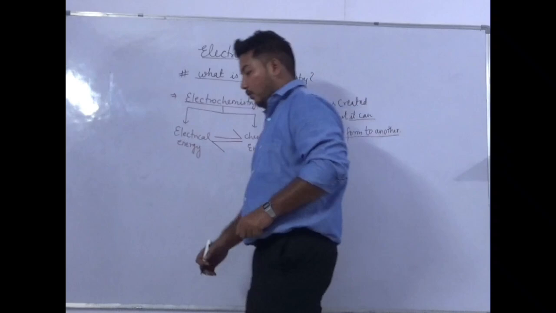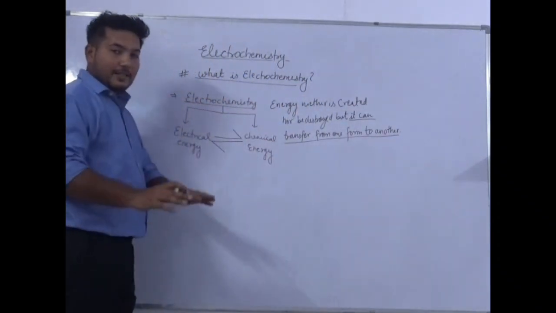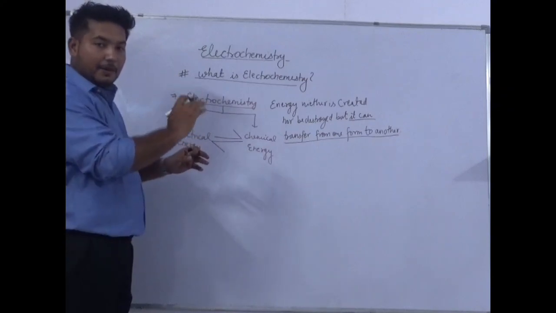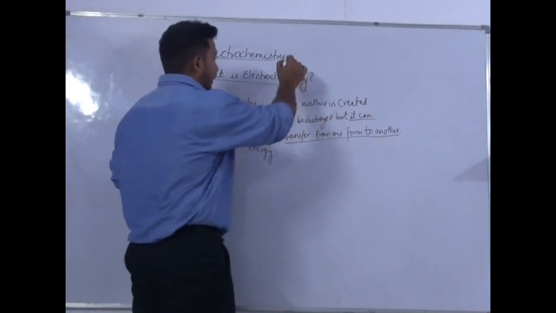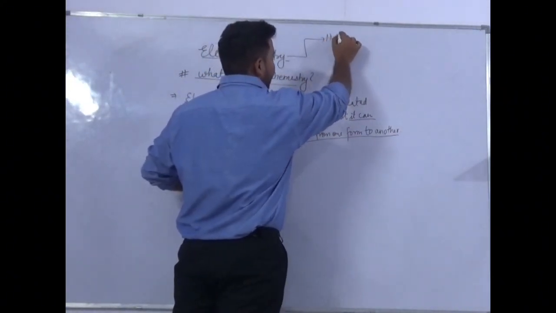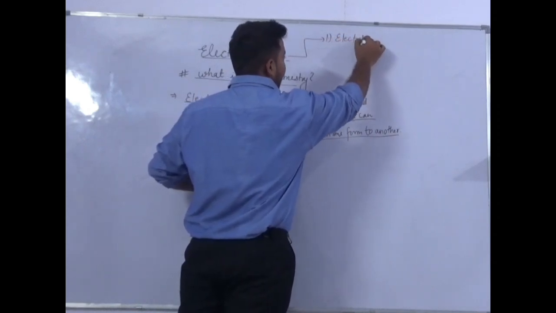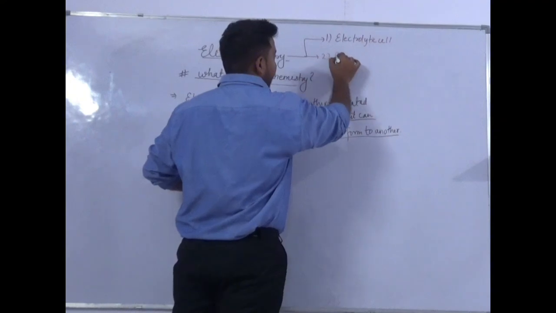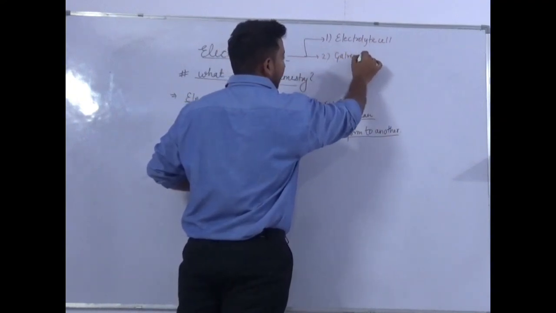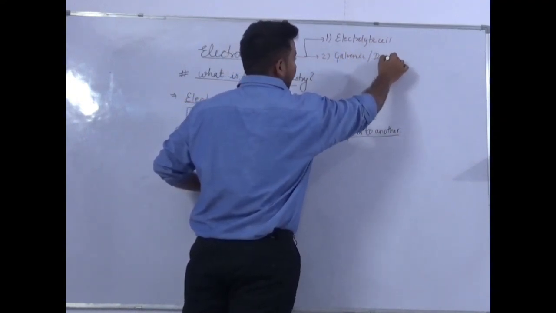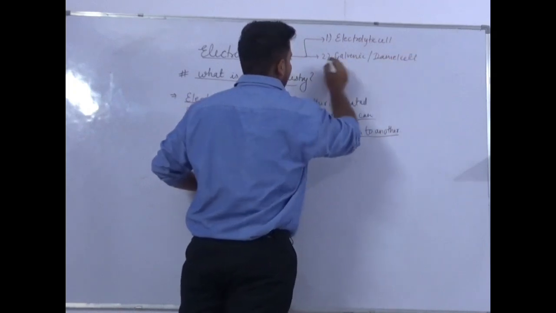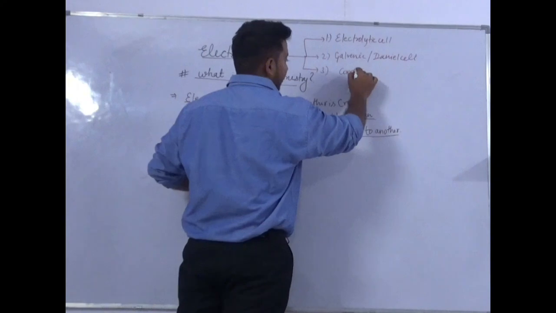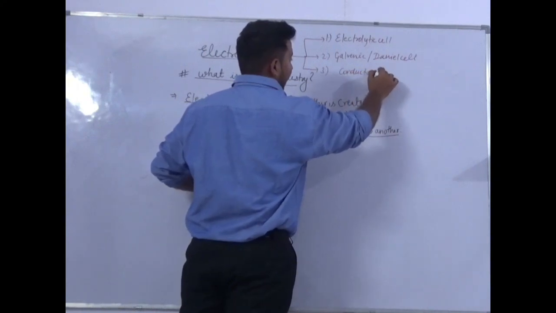Now, to make this chapter easier to understand, let us categorize it into three subparts. The first one is the electrolytic cell, then the galvanic or Daniel cell, and the third and final one is conduction and solution.